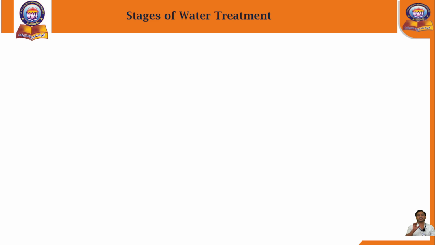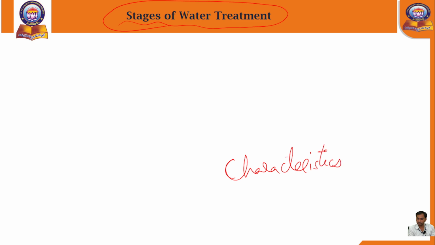Next, stages of water treatment. See here, the raw water will be collected. Next, it is sent to the second level. In the second level there are different stages. The second level of water quality presents the water treatment process. In the previous slide, what we discussed were the characteristics of water quality.